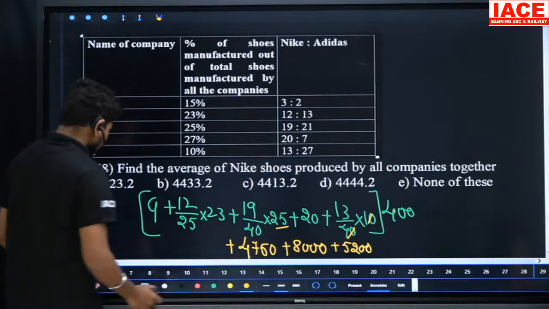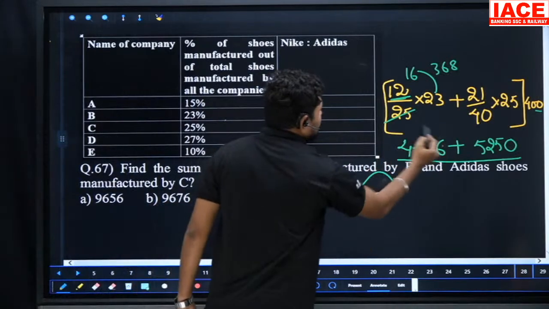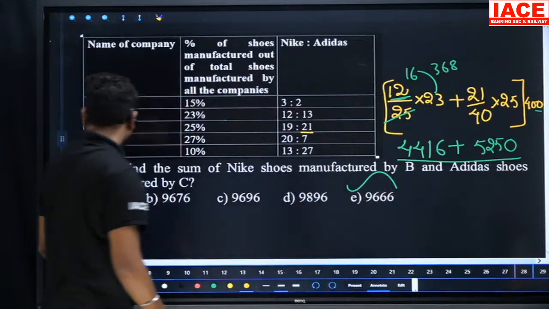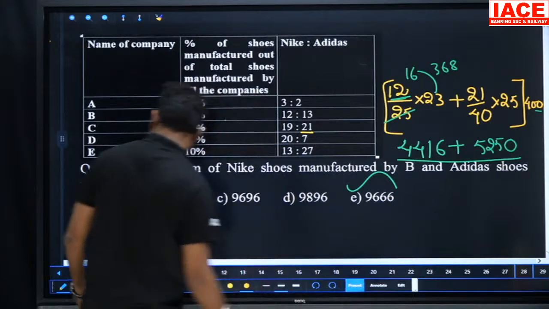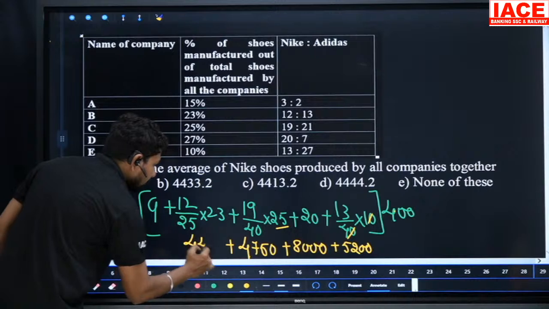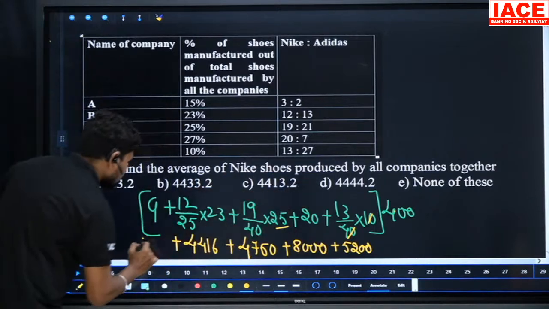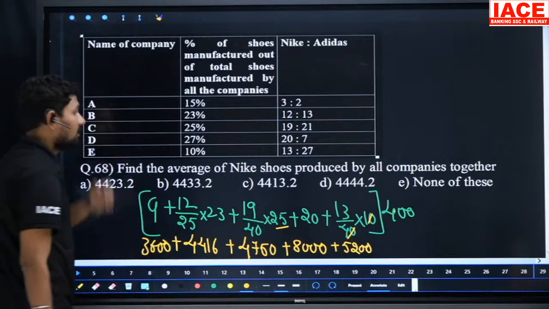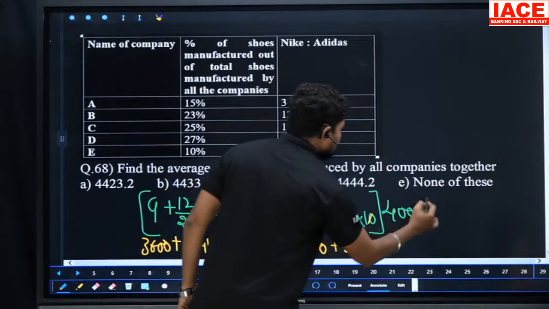And in the previous question we already discussed 4416. It is helpful to solve the question now. So I am writing 4416 plus 9 into 4, 3600. And what is required? When they mention the average of all companies, we have to write 1 by 5.